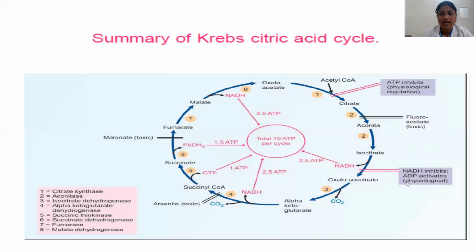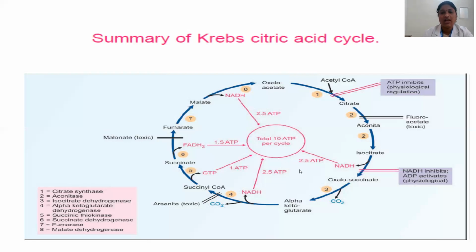Physiological activation is by ADP, which activates the enzyme isocitrate dehydrogenase. Pathological inhibition is fluoroacetate, which inhibits the enzyme aconitase, arsenite, which inhibits alpha ketoglutarate dehydrogenase, and malonate, which inhibits succinate dehydrogenase.